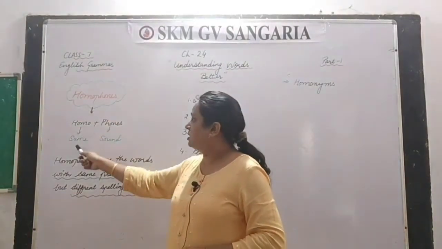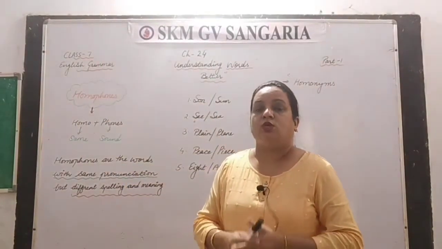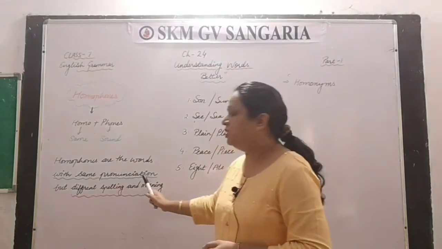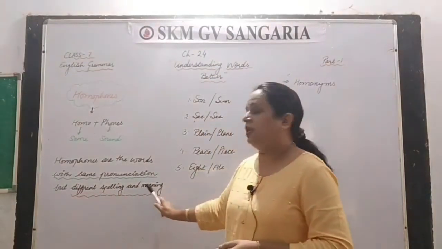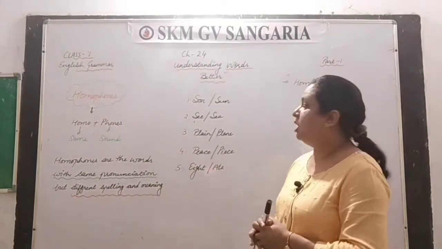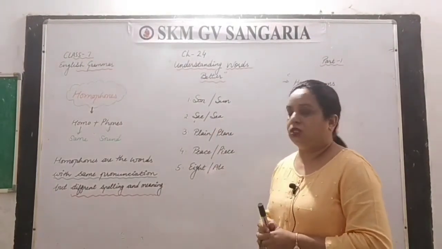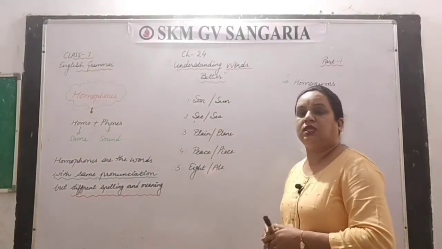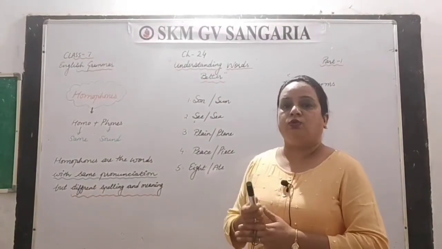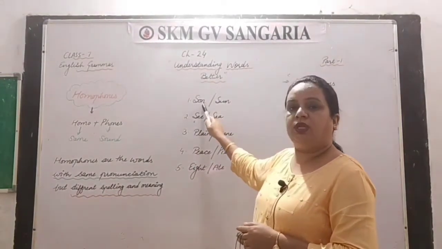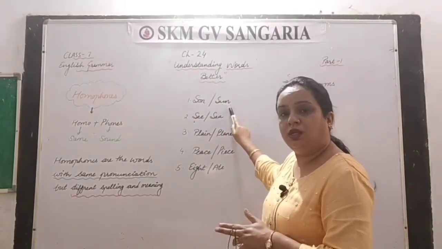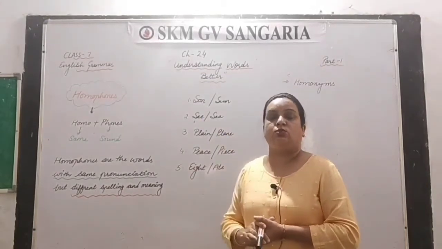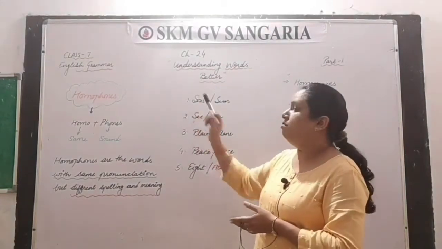Okay, so homo means same and phones means sound. So here we can guess that homophones are words with the same pronunciation but different spellings and meanings. See some examples. First set of homophones I have taken as son, S-O-N, and the second word is S-U-N. When you pronounce both the words, S-O-N is son and S-U-N is sun. Both have the same pronunciation, but when we use them in a sentence, what does this sun mean?